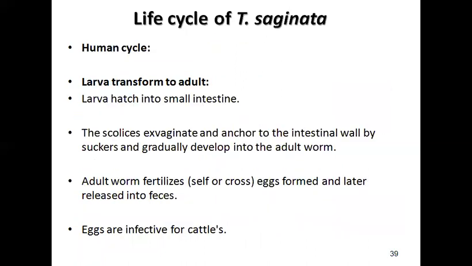Human cycle: the larva transforms to adult. The larva hatches out in the small intestine, evaginates, and anchors to the intestinal wall by suckers, and gradually develops into an adult worm.